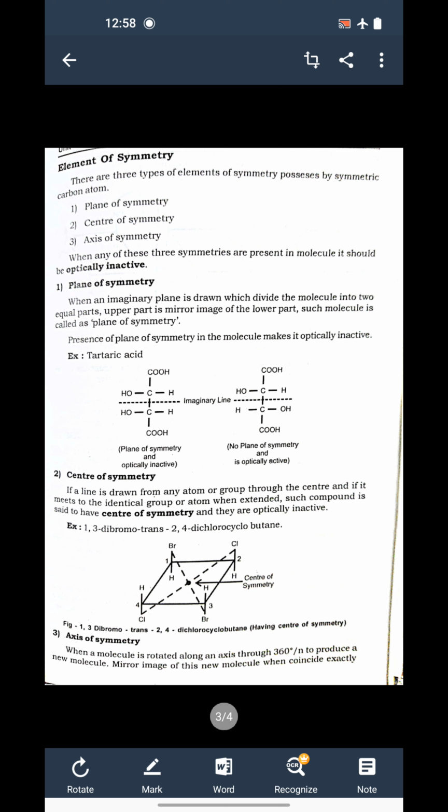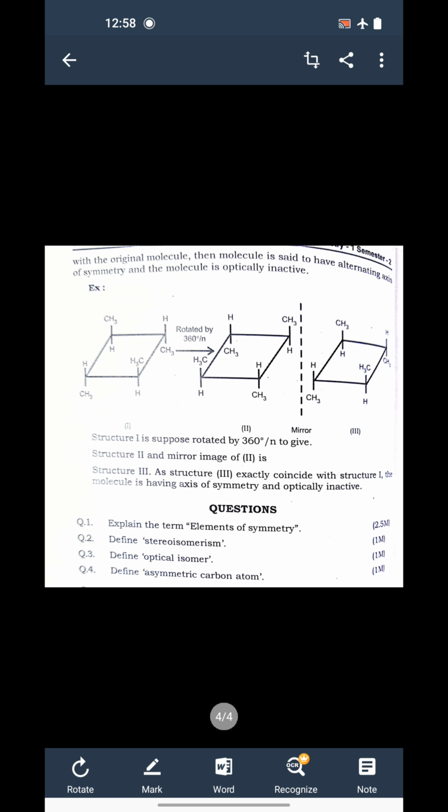Now for this we take a molecule. You can see here is a molecule and we rotate that molecule by, suppose, 180 degrees, meaning 360 by n, and maybe anything. Suppose we rotate that molecule, what happens?